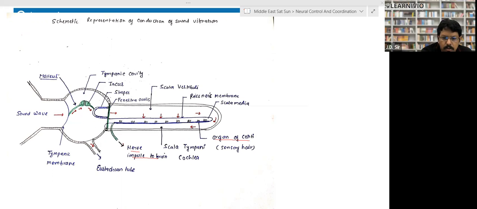No issue. So we can do one thing. Either you can do it today, or we won't be able to complete it today, actually. I don't think so. It's a big chapter, cell cycle and cell division. Today we won't be able to complete the chapter because hardly 35 minutes are left. So either we can do it tomorrow, whenever you want.